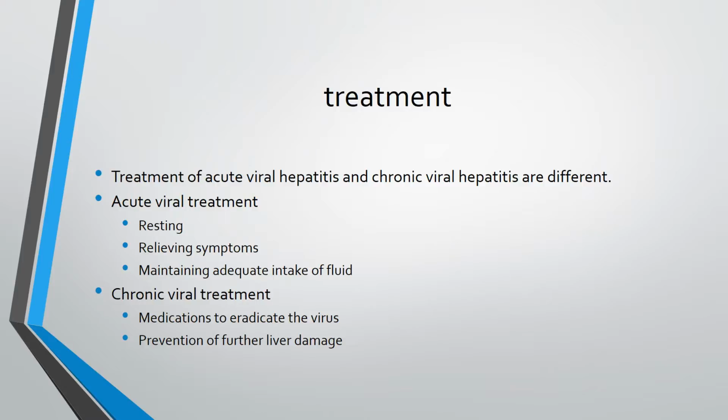Treatment. Treatment of acute viral hepatitis and chronic viral hepatitis are different. Acute viral treatments include resting, relieving symptoms, and maintaining adequate intake of fluid, while chronic viral treatment includes medication to eradicate the virus and prevention of further liver damage. There are only vaccines for hepatitis A and B.